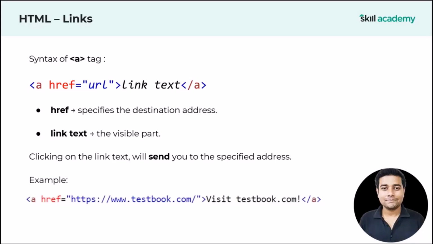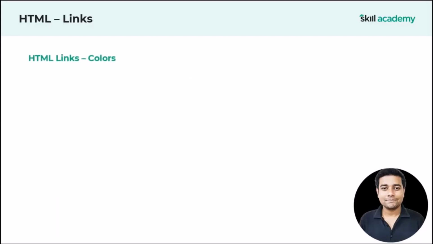Let me show you a quick example of it. Here we are going to use this anchor tag. In this anchor tag, you can see that within the href attribute, we have specified the destination address. And our destination address is https://www.textbook.com. That means the moment your user clicks on this text, visit textbook.com, we redirect our user to this website textbook.com. So this is how we are going to use links in an HTML page.